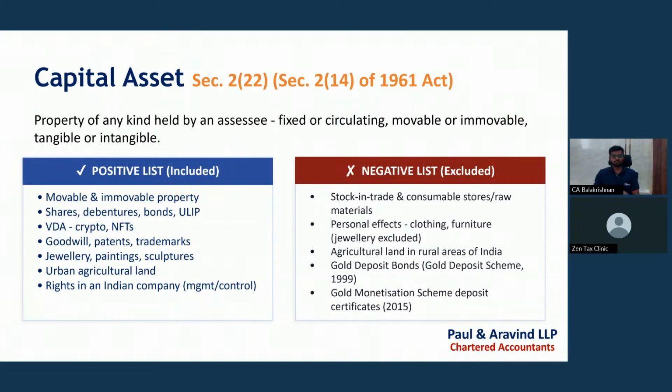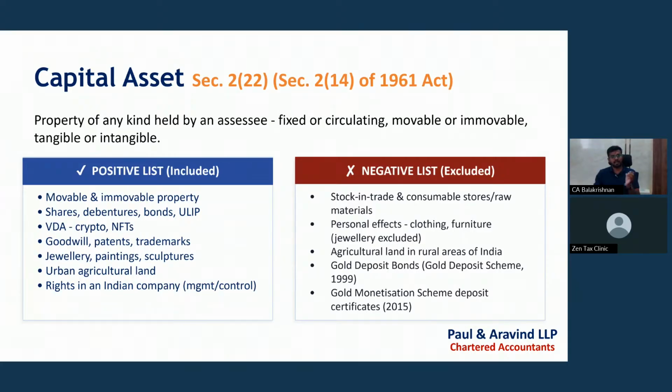I have taken two types of lists for capital asset. One is a positive list, that is, these items are treated as capital assets, and some items are specifically excluded from the capital asset. First, movable and immovable property. All movable and immovable properties are capital assets, and shares, debentures, bonds, unit-linked insurance policies, all are capital assets. And specifically, virtual digital assets, that is cryptocurrencies and non-fungible tokens, are treated as capital assets.